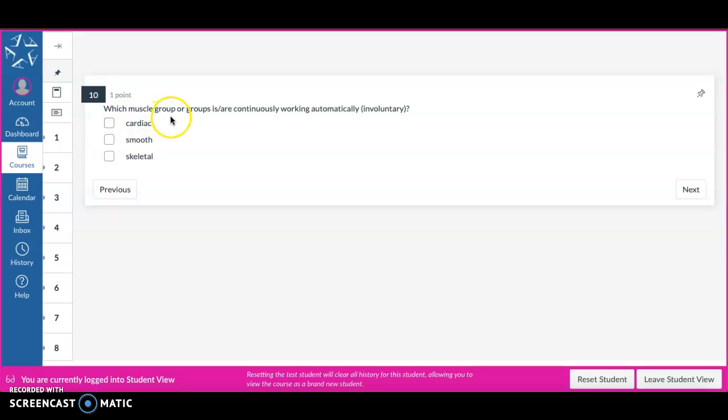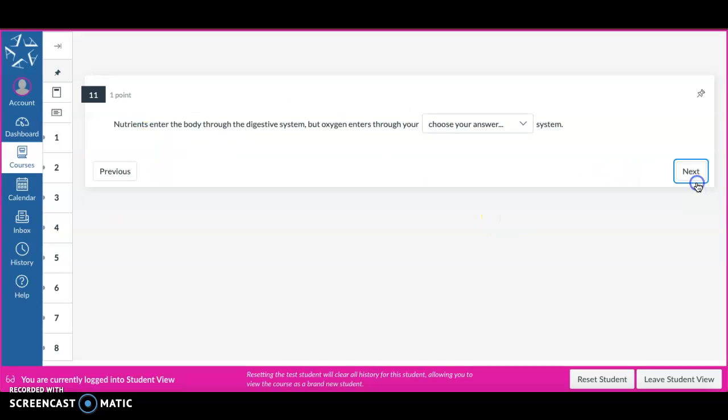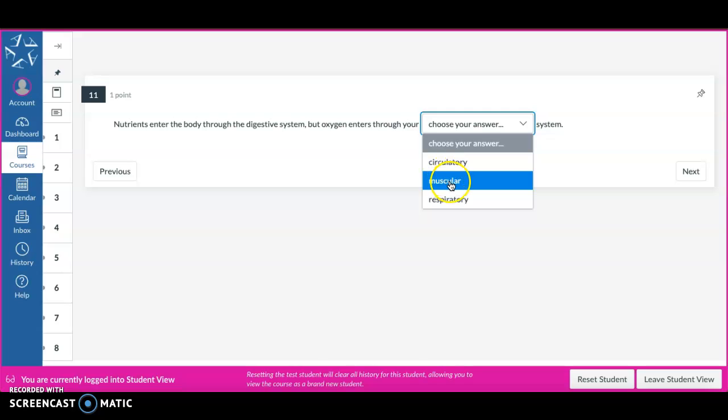Question 10. Which muscle group or groups are continuously working automatically? Involuntary, cardiac, smooth, skeletal. Question 11. Nutrients enter the body through the digestive system, but oxygen enters through your circulatory, muscular, respiratory system.